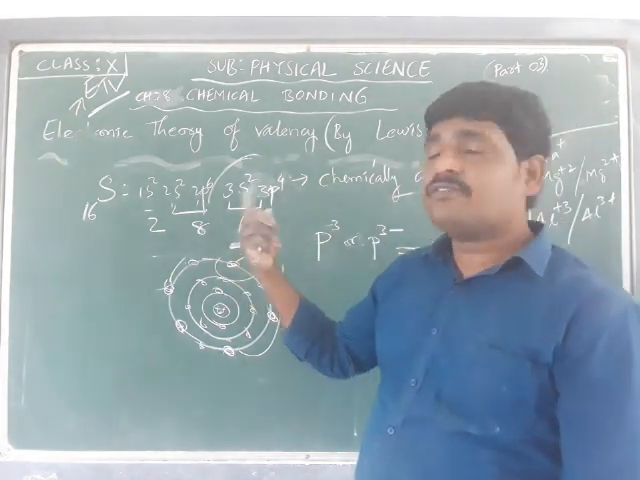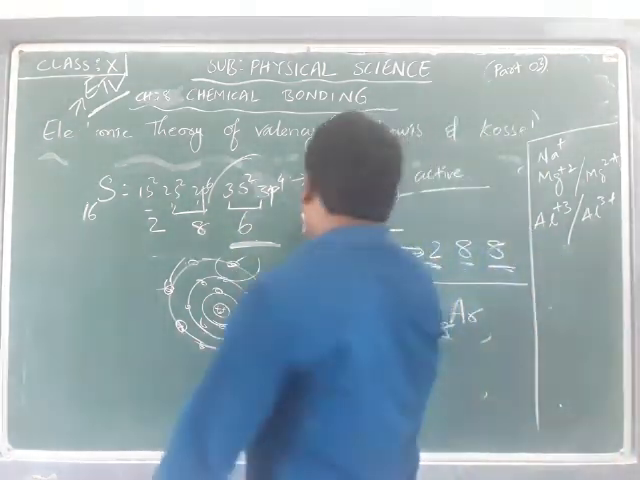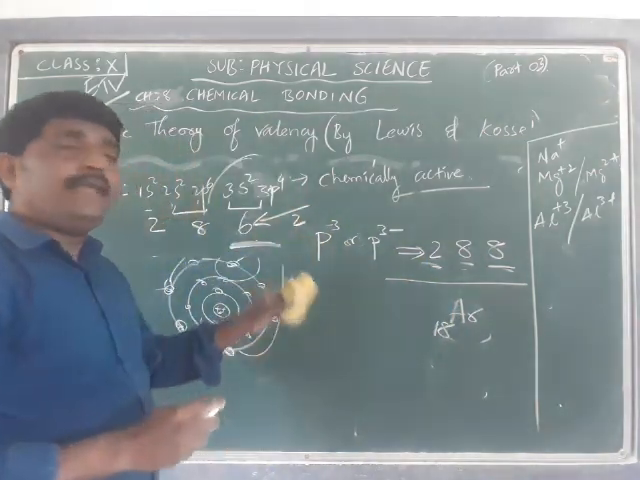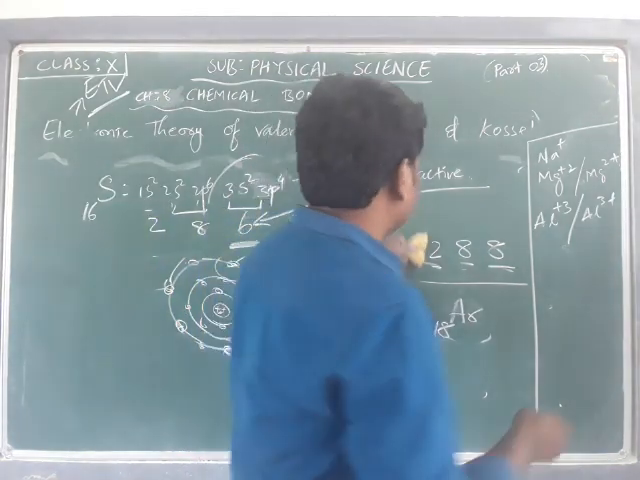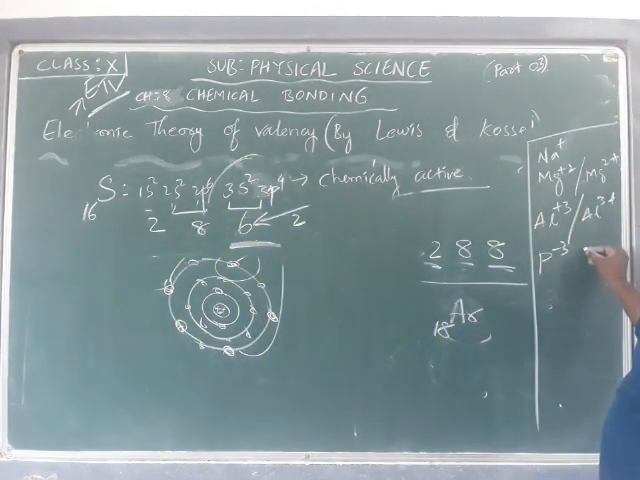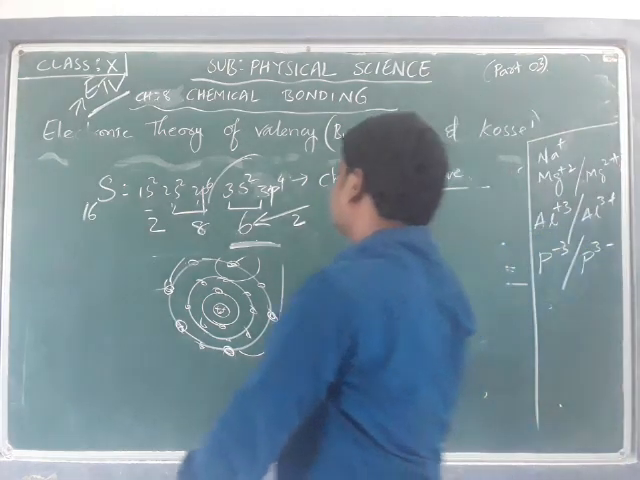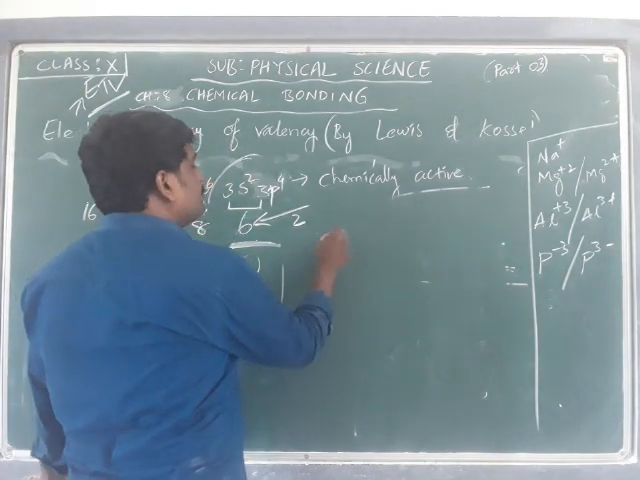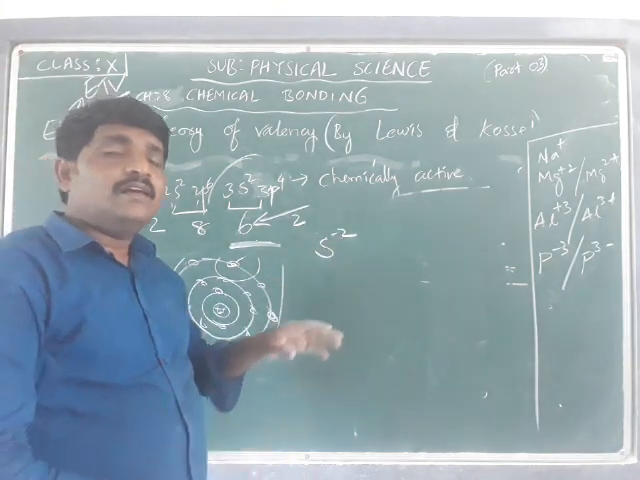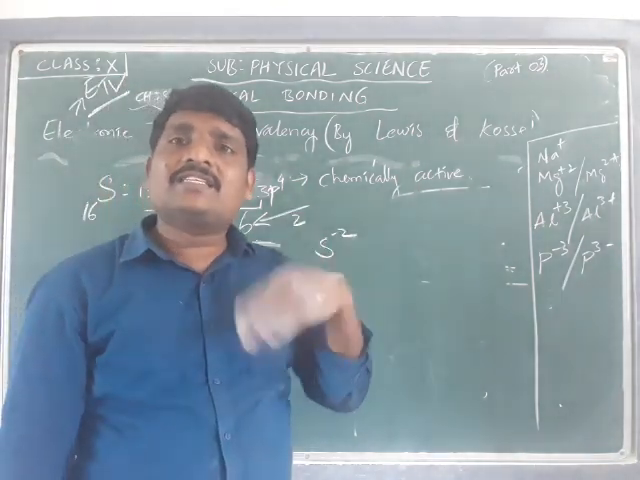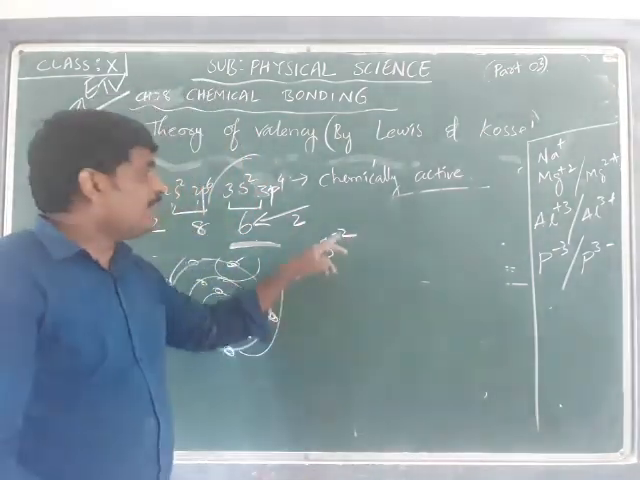Sulfur is going to accept 2 electrons from the other element with which it bonds, and it becomes an octet configuration. So phosphorus goes to P3 minus, whereas sulfur will be S minus 2, as 2 electrons are short. Don't think that accepting is plus. As 3 electrons are short for phosphorus, we write minus 3.